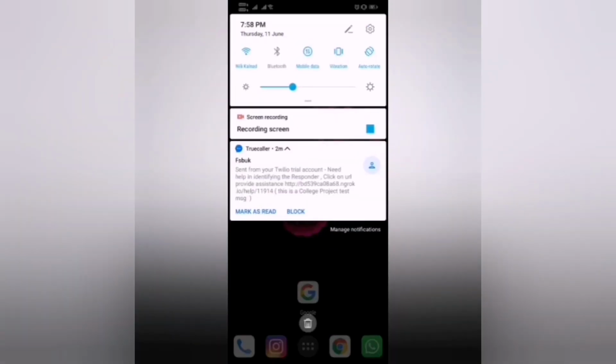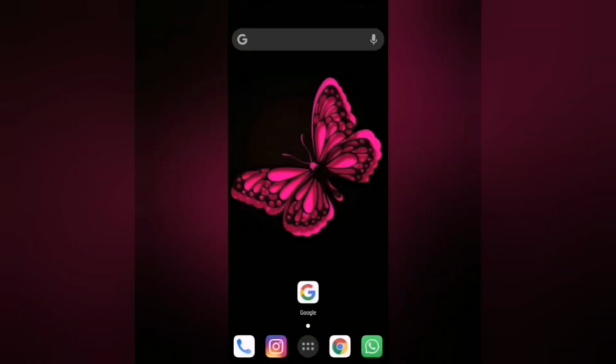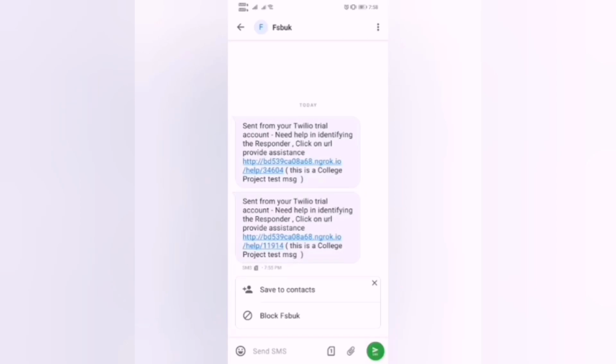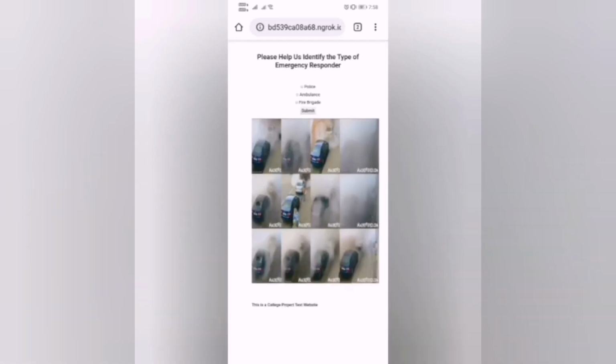Once an anomalous activity is detected, all the registered emergency responders receive an SMS notification. This SMS notification contains a link. Once they click on the link, the help website opens. This help website contains snapshots of the anomalous video. Using this website, emergency responders can select which type of emergency service is required.